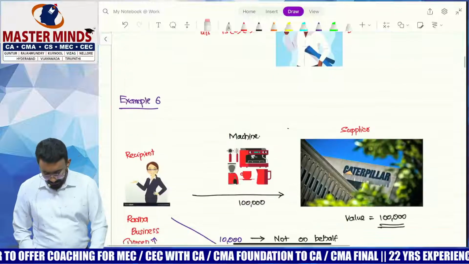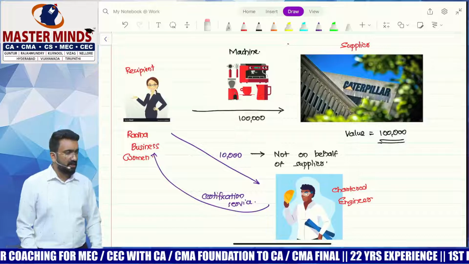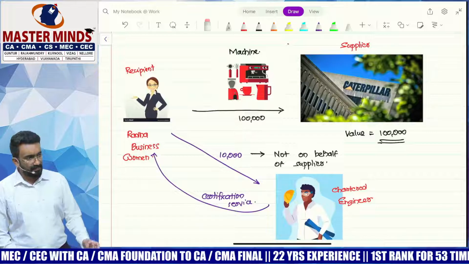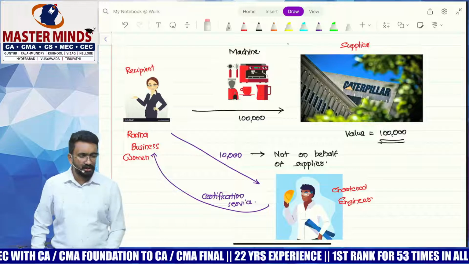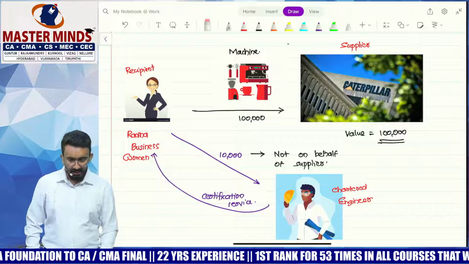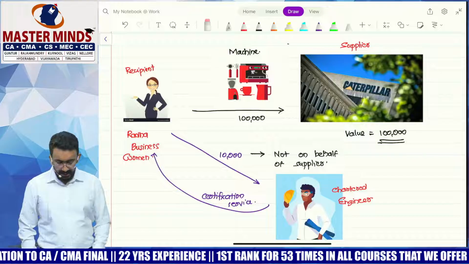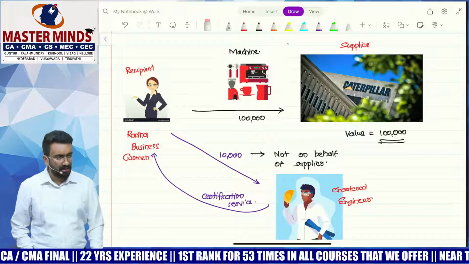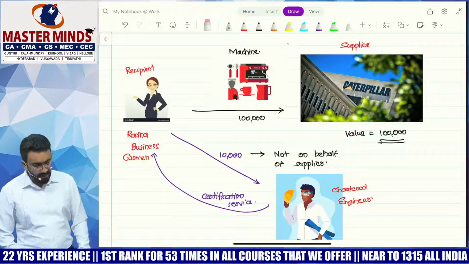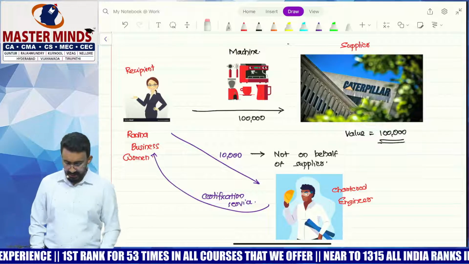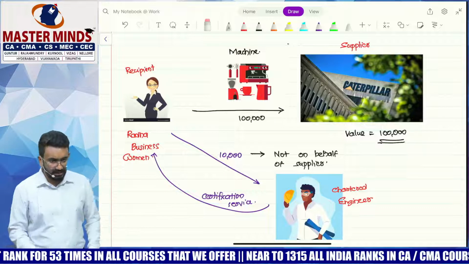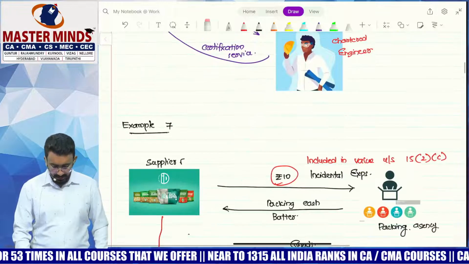Okay. Then the same example, if I change it slightly, the answer would change. Say Caterpillar says we don't do certified machines. We'll send you the machines. We'll give you a contact number of an engineer who will do certification as a service for you separately. Radha paid 1 lakh rupees to Caterpillar and then got the machine, went to an engineer, gave him the machine, paid him 10,000 rupees, and he did the certification. What will be the value of supply for Caterpillar here? This 10,000 is not on behalf of the supplier. And if the payment is not received, the engineer will catch Radha only, not the supplier. So all the conditions are to be satisfied.